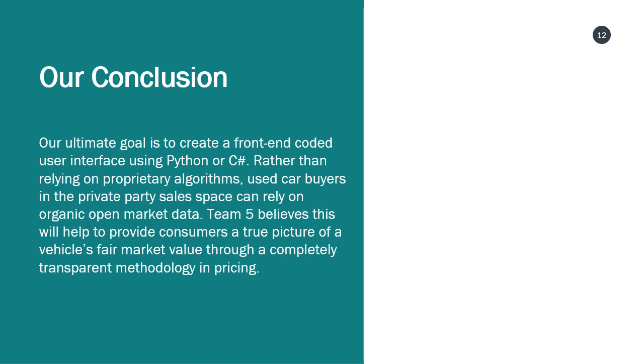Offered by web, Python, or C# using an R backend in our model, we believe this is an important step to keep these open markets relevant and free in the digital age.